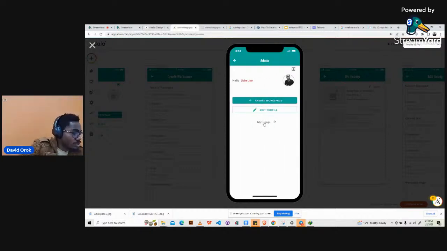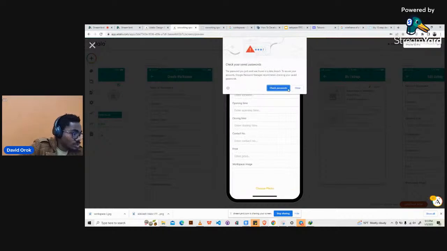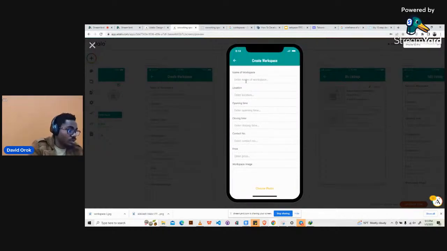Okay, so we click on create workspace. We want to just create another extra workspace so that we can see all the different tweaks that we have done. Let's call it Kaduna workspace. Location is Kaduna Highway, Kaduna area. Opening time is 6 a.m. Closing time is 4 p.m. Contact number is +334, like that.